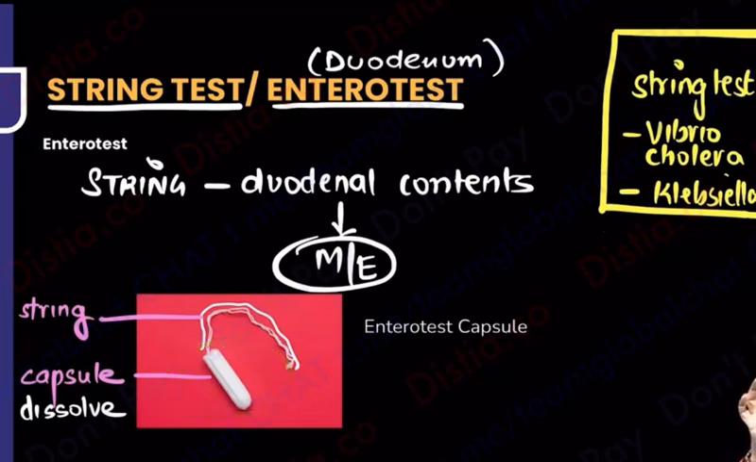The capsule was just to swallow the string. One end of the string is in your hand, one end of the string has gone in with the capsule. So the string over here is now going to get you all of the duodenal contents, and you can look at it. You can find the trophozoites over there, right? Okay, everyone's okay with this. This was one way of getting the duodenal contents.